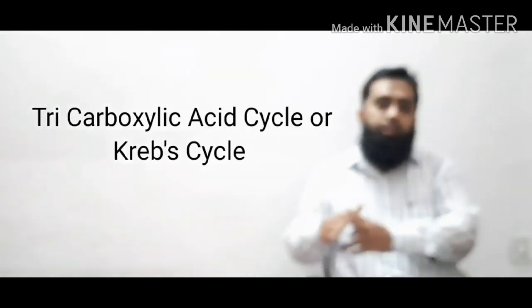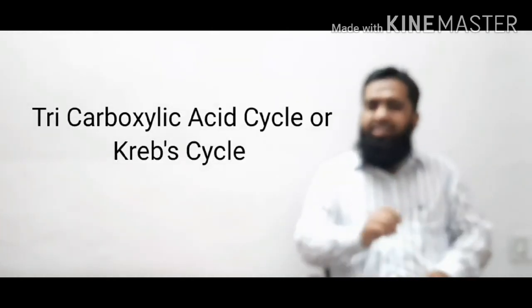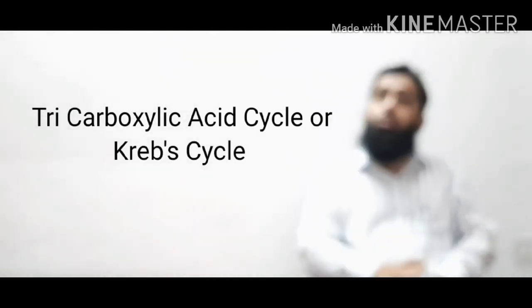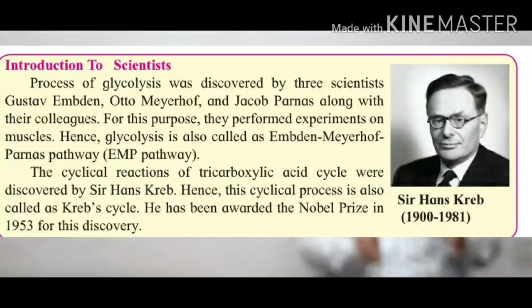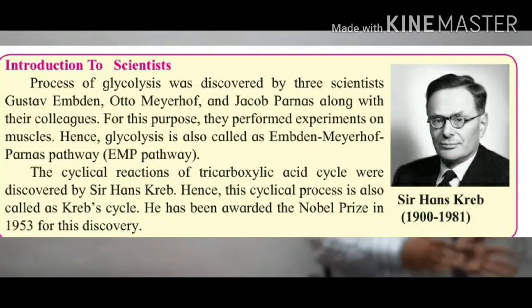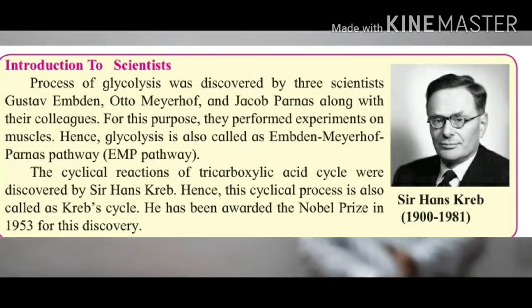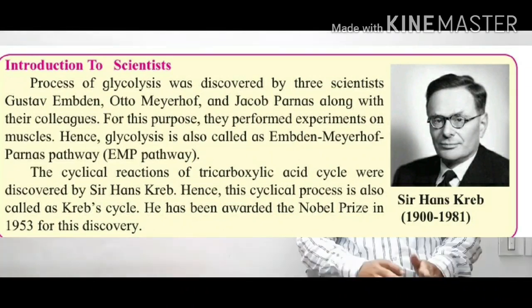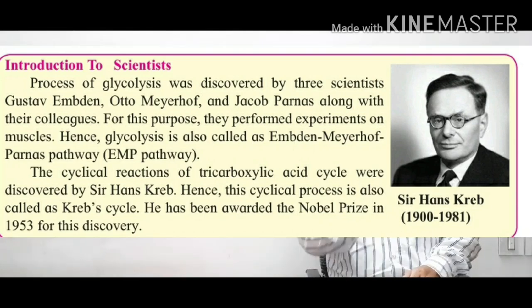Now, after this, the second step is the tricarboxylic acid cycle, also called TCA, also called the Krebs cycle, because this TCA cycle was studied by Sir Hans Krebs, so it is named after him. It's a cyclic chain reaction. Now this takes place in a very important part of a cell called the mitochondria.